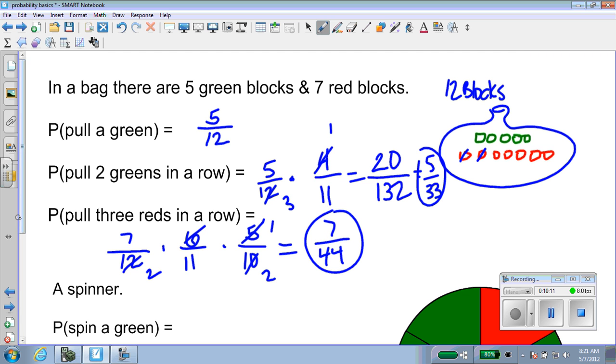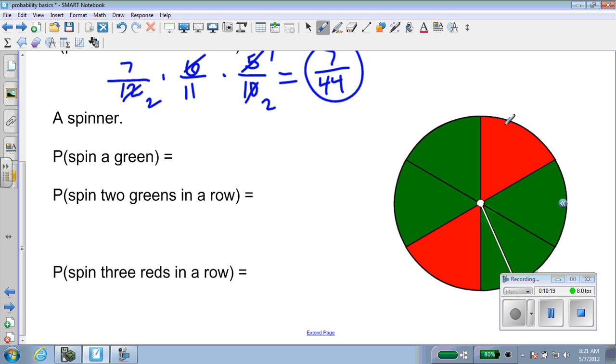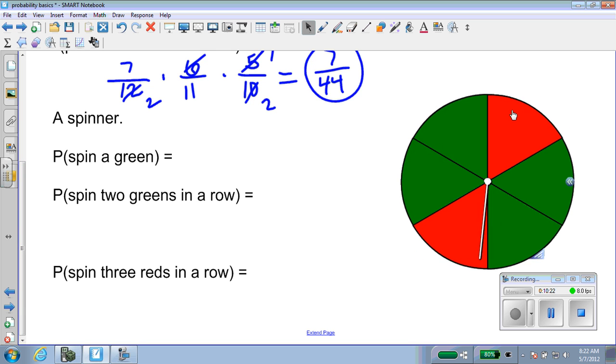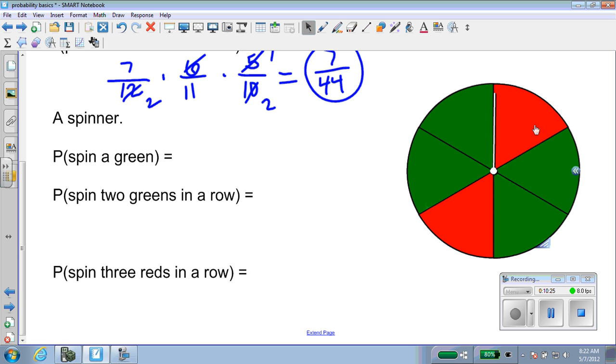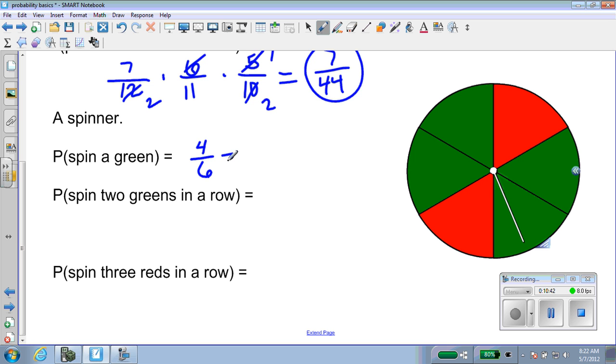I want to contrast that with a problem about a spinner. Okay, so here I have a spinner. There it goes. It's spinning around. We can see that 2 of the sections are red and 4 of the sections are green. The probability that I will, on any random spin, get a green would be 4 out of 6 because 4 of the 6 sections are green. So that's 2/3.